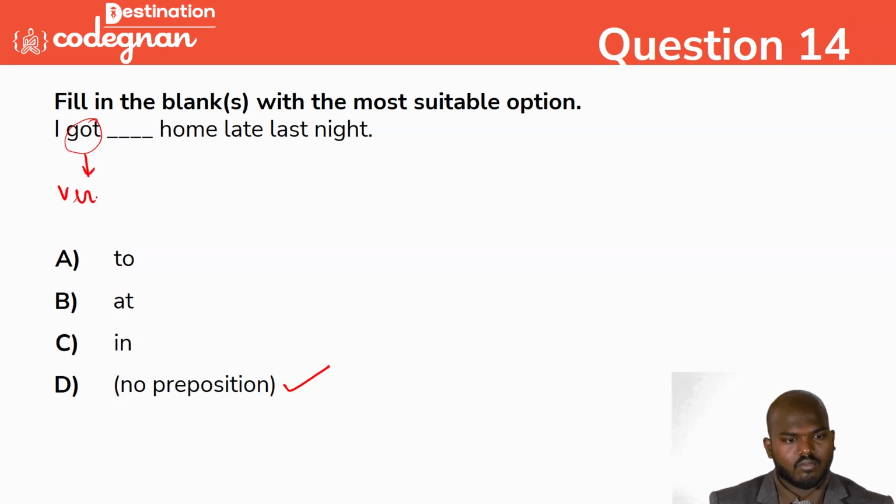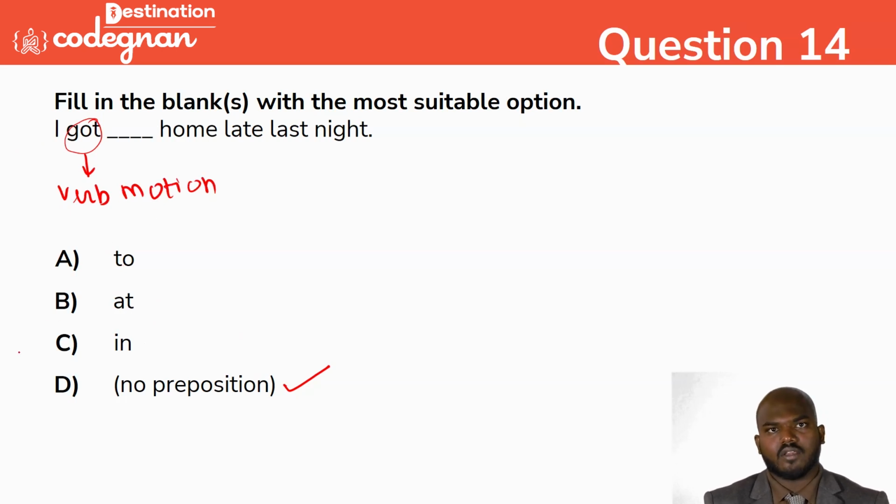If you have a motion verb, you see this verb belongs to motion, then you don't want to use the preposition. A preposition is just bridging the words, bridging the sentence, going onwards. You don't need any kind of supportive word here to mark the correct answer. So probably we'll go for option D as the correct answer. Okay. So going with the next question here.